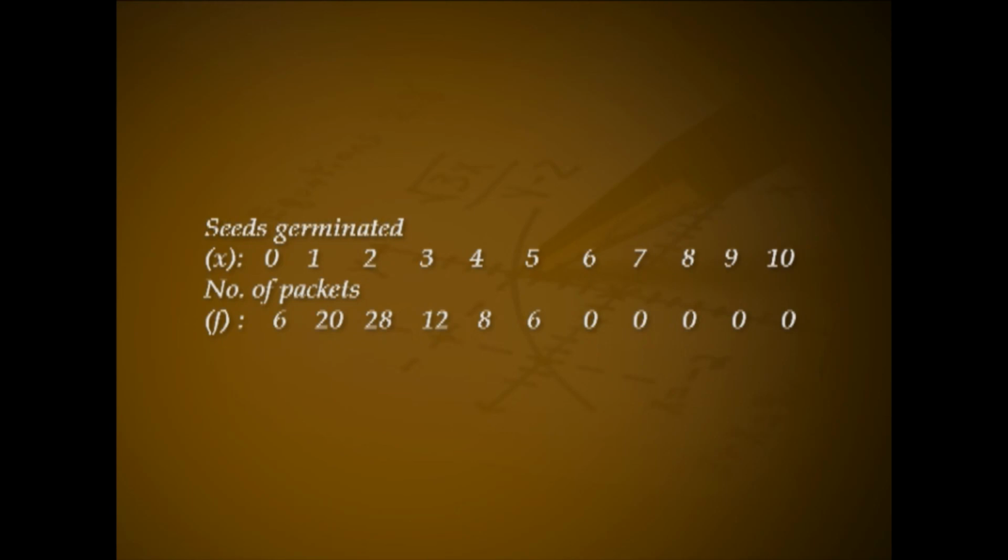The corresponding number of packets f: 6, 20, 28, 12, 8, 6, 0, 0, 0, 0 and 0. Solution. Let x be the number of seeds germinated. The probability of germination of each seed is assumed same. Then x follows binomial distribution with parameters 10 and p.